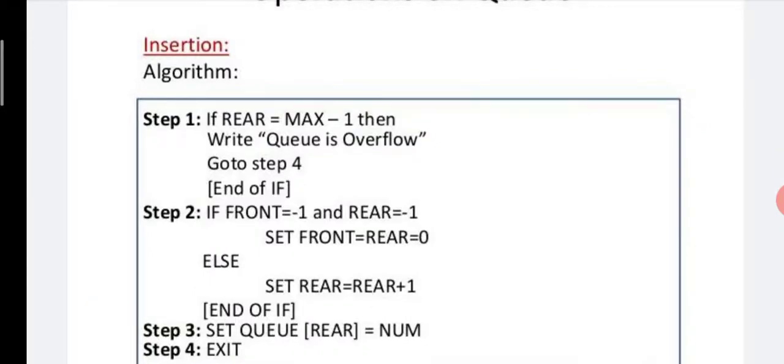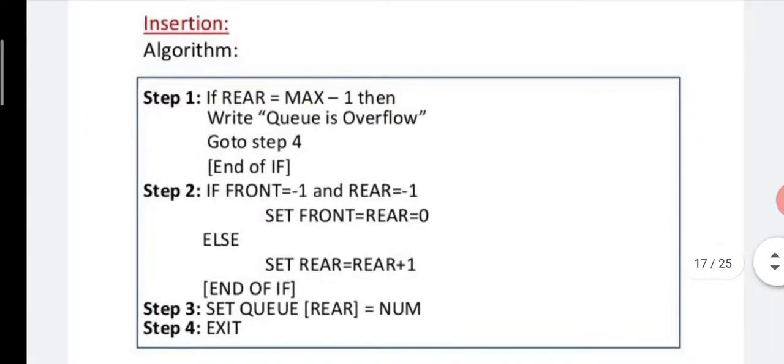Then step number 2, if front is equal to minus 1 and rear is equal to minus 1. If both these conditions are true, then the if condition will be executed. Already we discussed, front is equal to minus 1 and rear is equal to minus 1 means that queue is empty. Then set front is equal to rear is equal to 0. Suppose you want to insert a new element inside a queue. Now here front is minus 1 and rear is minus 1, which indicates that queue is empty.